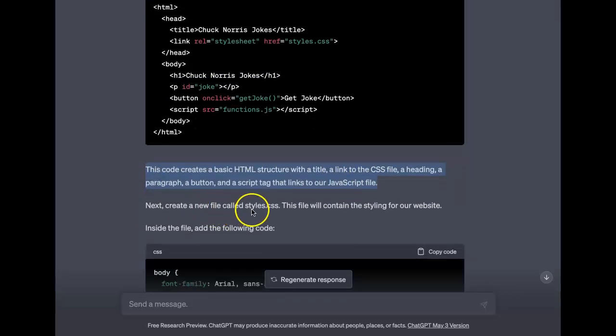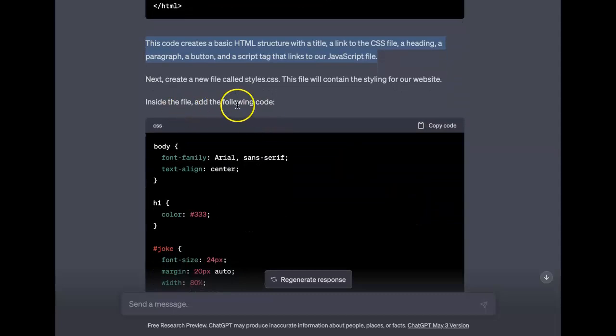Next, they're telling us to create styles.css. This file will contain the styling for our website. Inside the file, add the following code. So again, it's not telling us where to add these files. What if I save one in one place and the other one in a wrong place?